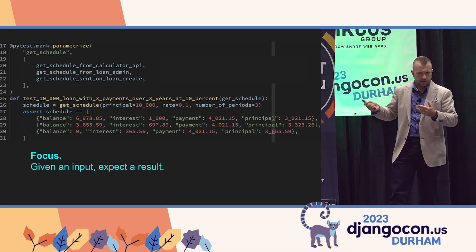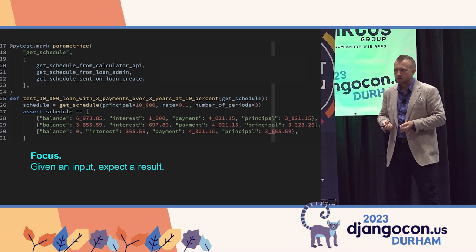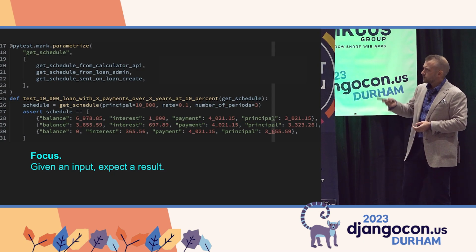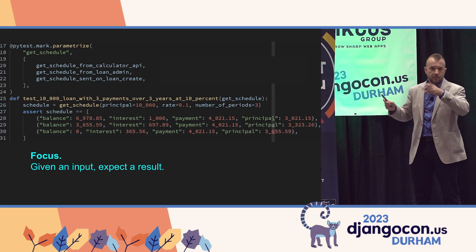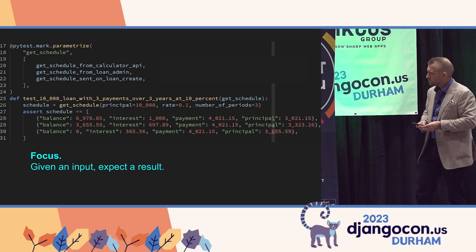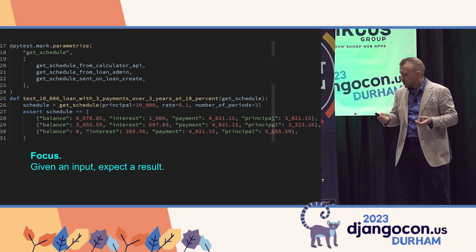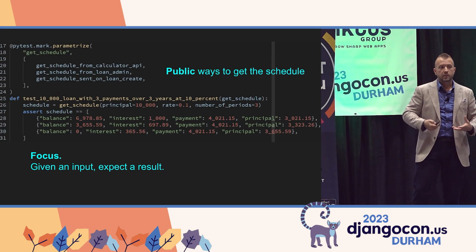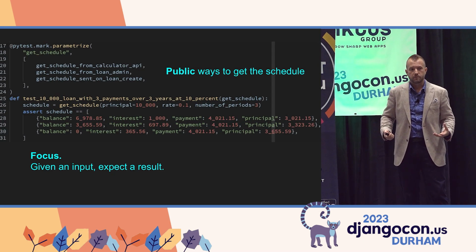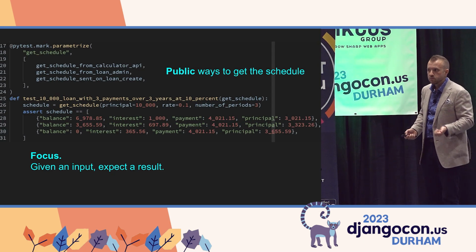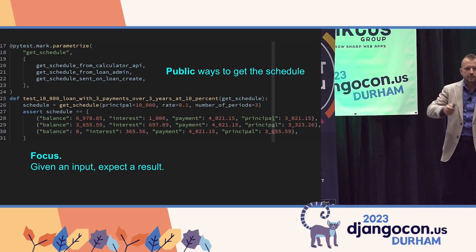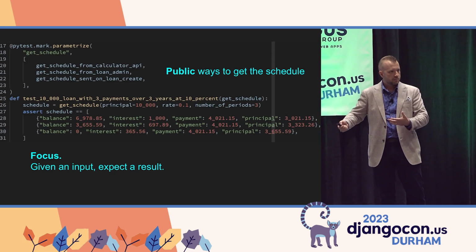I'm using PyTest here today, and it's got a nifty thing called parameterize. That allows us to iterate over a list of property values, and in this case, these are functions. And these are setup functions which demonstrate the way we can obtain the schedule in our application. We've got the 3 cases: the calculator API, the loan admin, and then the data that's sent when we make that HTTP request.